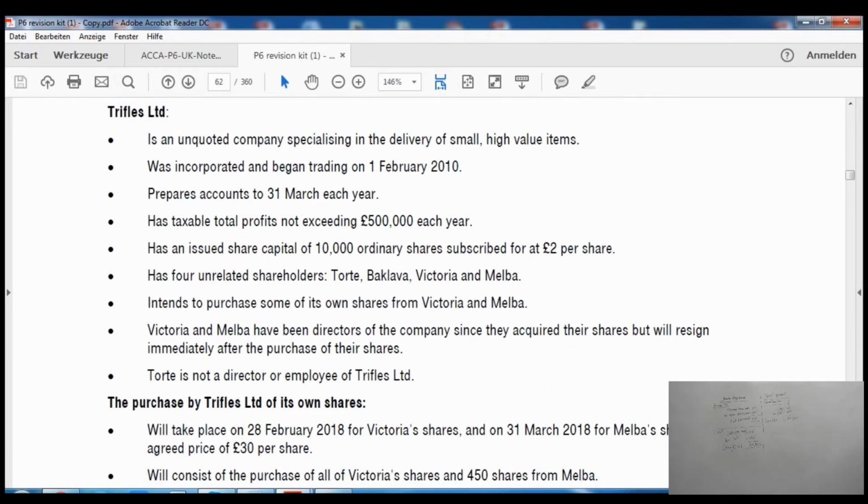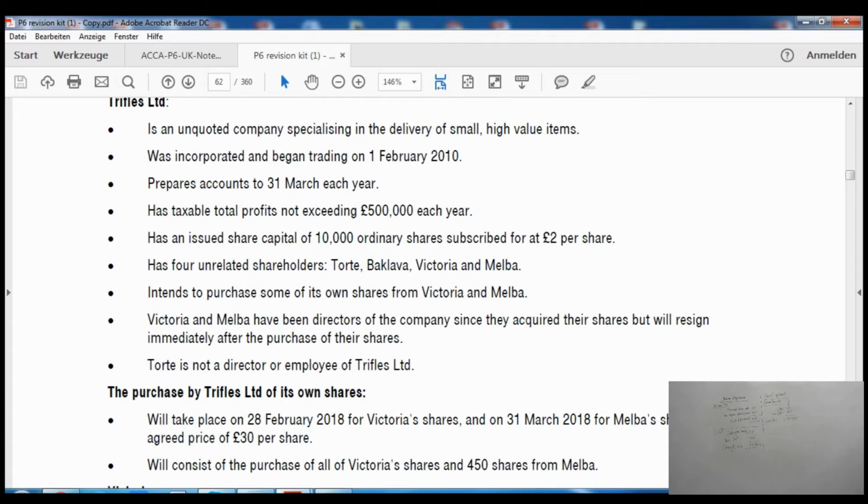Trifles Limited is an unquoted company specializing in the delivery of small high-value items, was incorporated and began trading on 1st of February 2010. This is a key date.